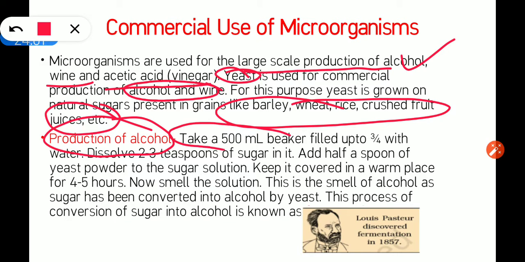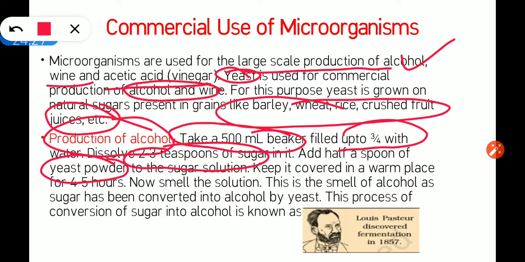You have to take a beaker that is of 500 ml, half a liter, and you will fill 3/4 of this with water, and then we will dissolve 2 to 3 teaspoons of sugar in it. Now add half a spoon of yeast powder.